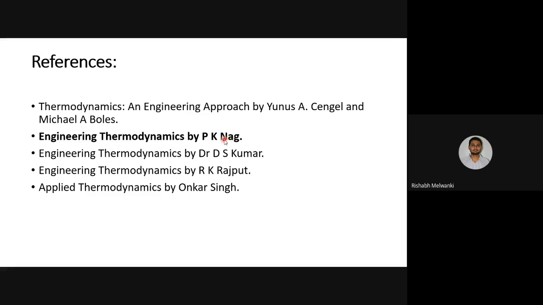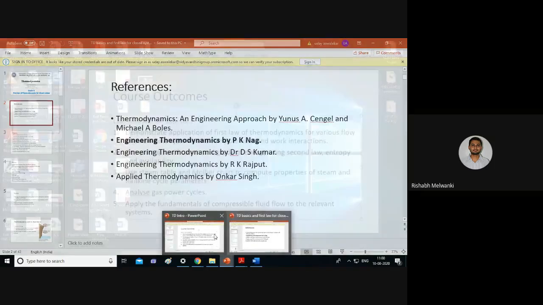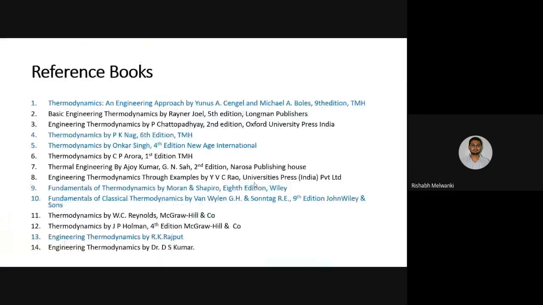Then mostly in our college, if you ask seniors, Engineering Thermodynamics by P.K. Nag is being used. Okay, then Engineering Thermodynamics by Dr. D.S. Kumar, Engineering Thermodynamics by R.K. Rajput and by Onkar Singh. Okay, so this list I will share with you. Okay, so if you see the syllabus, I'll share the syllabus part. Okay, so these are the textbooks listed in the syllabus. So 12 textbooks are listed in the syllabus. Okay, and 13, 14 I have added. And in this, whatever is highlighted in blue color, we have a soft copy of that.